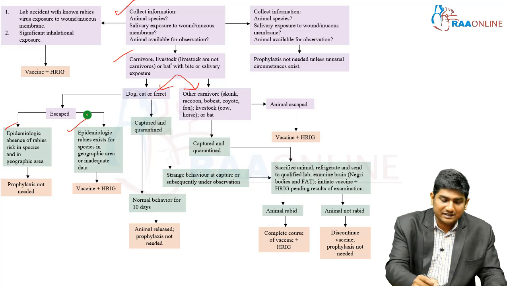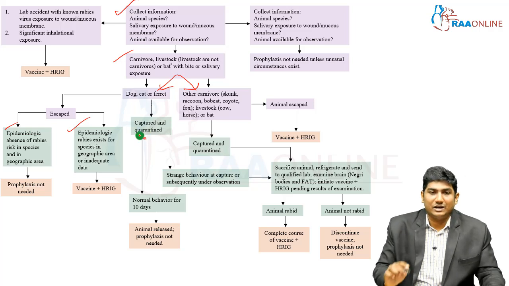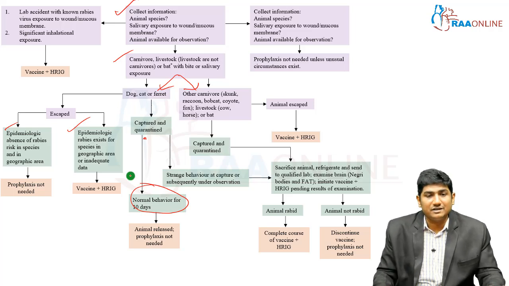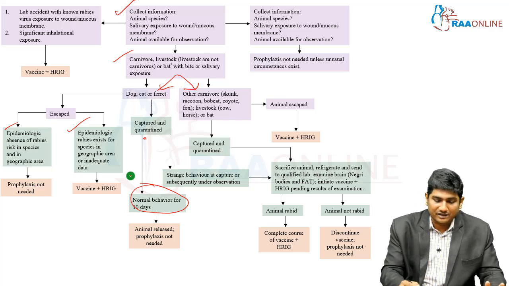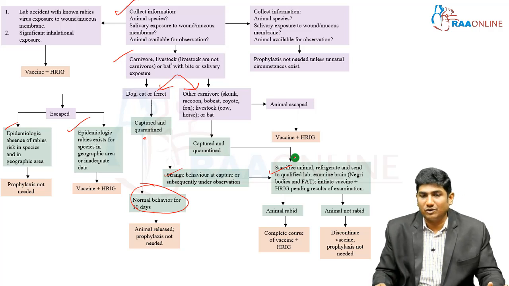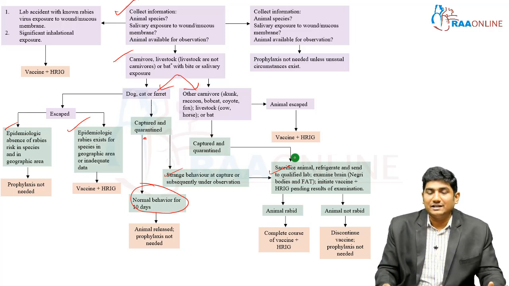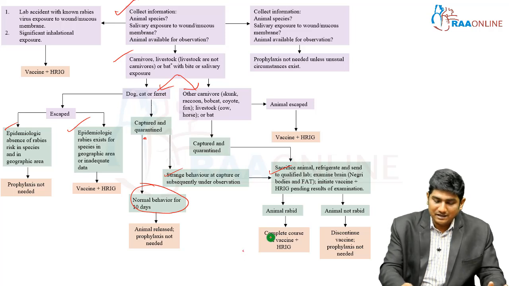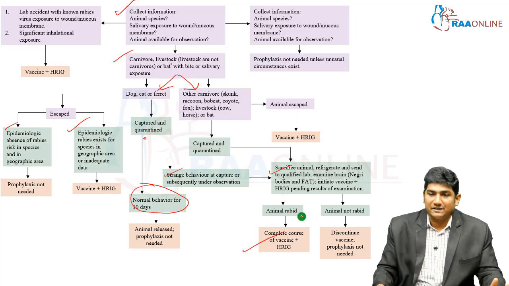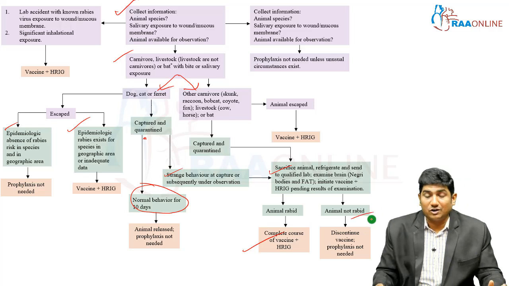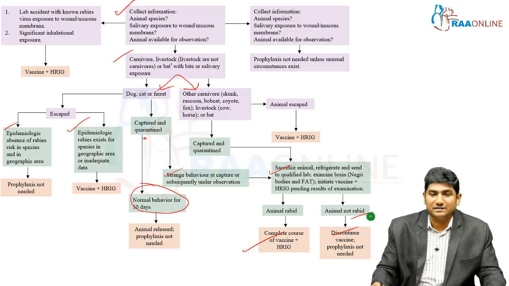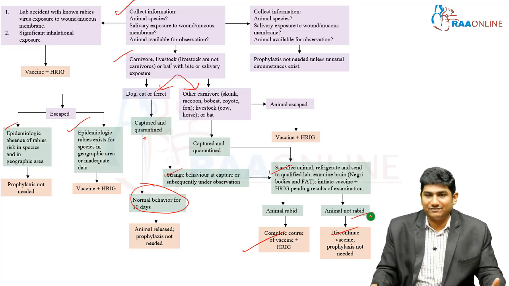So now if it is not escaped, you have captured and quarantined, then you have the option to wait and observe for 10 days. Okay, in 10 days if the animal has normal behavior, the animal is released, prophylaxis is not needed. Okay, and this is for the dog, cat or ferret. If you find any strange behavior, sacrifice the animal, refrigerate it, examine the brain for Negri bodies, and then proceed further. If you have confirmed that it is a rabid animal, then complete the course of vaccine plus HRIG. If it's not rabid, then you can discontinue the vaccine, and prophylaxis also is not needed because it's not an infective source.